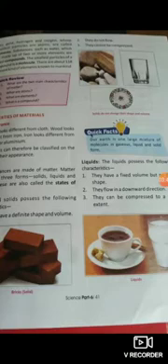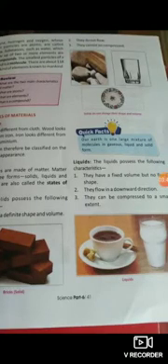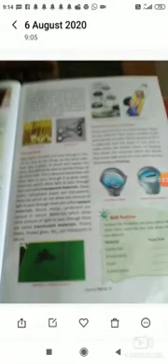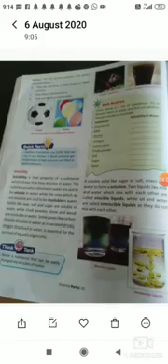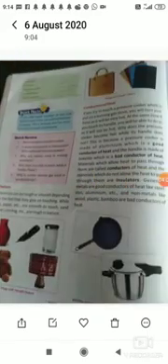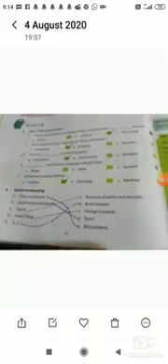Now next is the liquid. Liquids possess the following characteristics. They have fixed volume, and liquids generally have the property of floating.